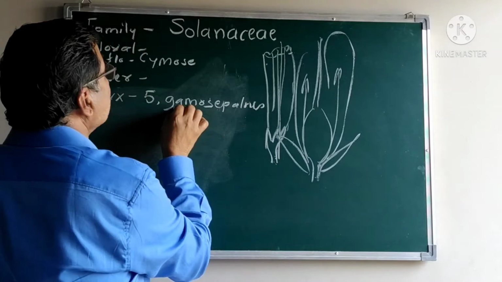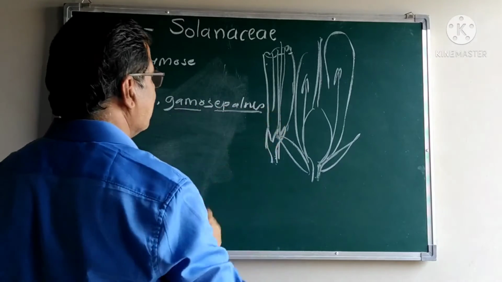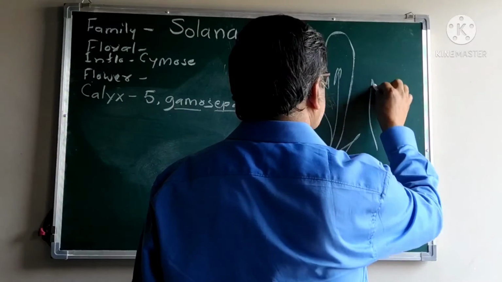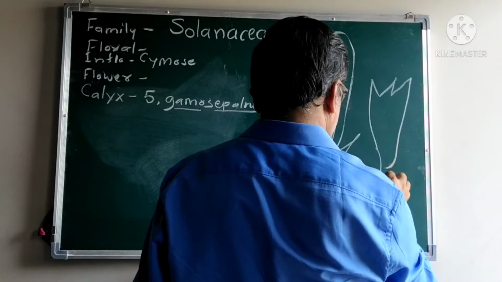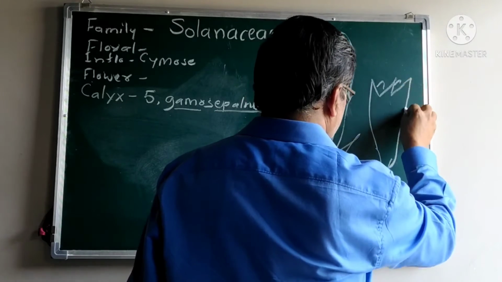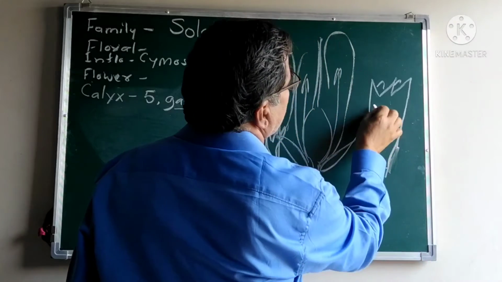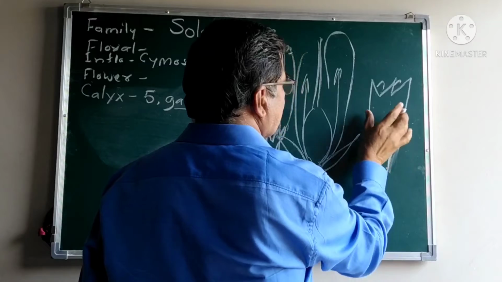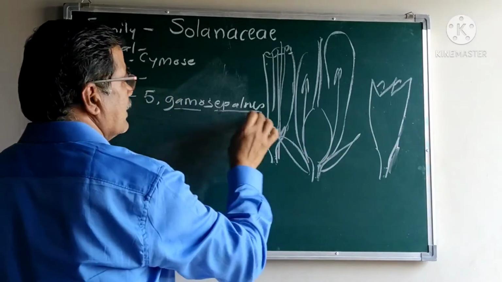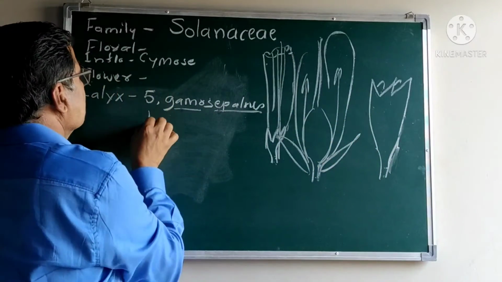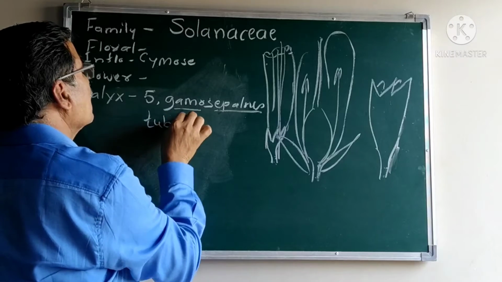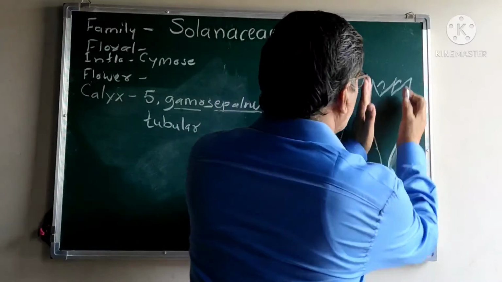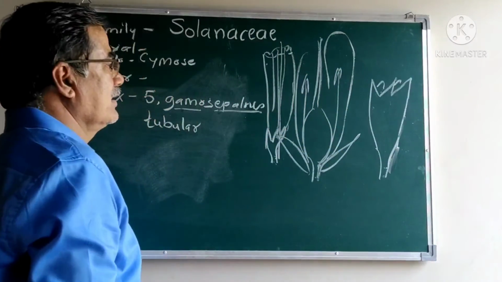Gamo means fused, united. Here the sepals have free margins, but the entire portion is fused, known as gamosepalous. Sepals are tubular, means tube-like structures.